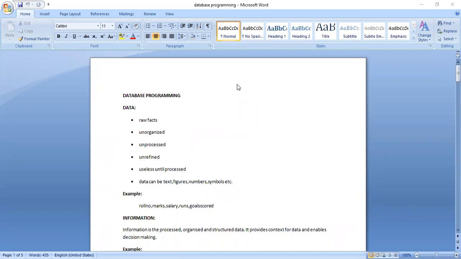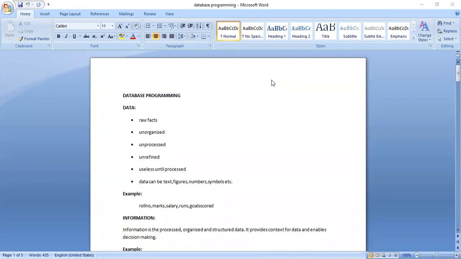It is nothing but raw facts about a thing in real life. Usually, a thing in real life is known as an object or entity. Unless you process this data, it is not going to be useful. So data is in an unorganized, unprocessed, and unrefined format.